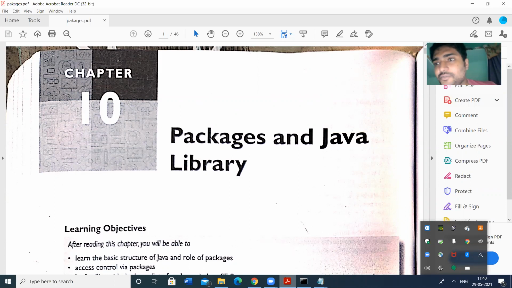We can create our own packages also. In the last session we saw the creation of our own packages. This is very important. Whenever we require a package, we will create it. So how do you create a package?